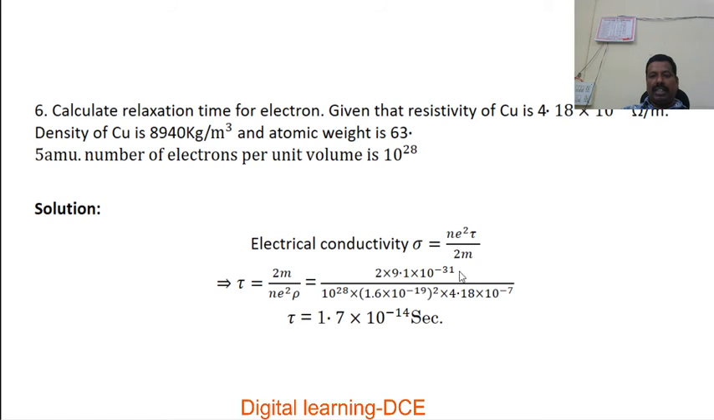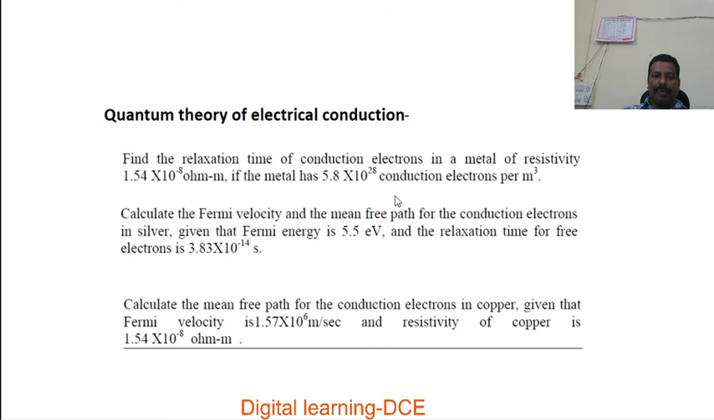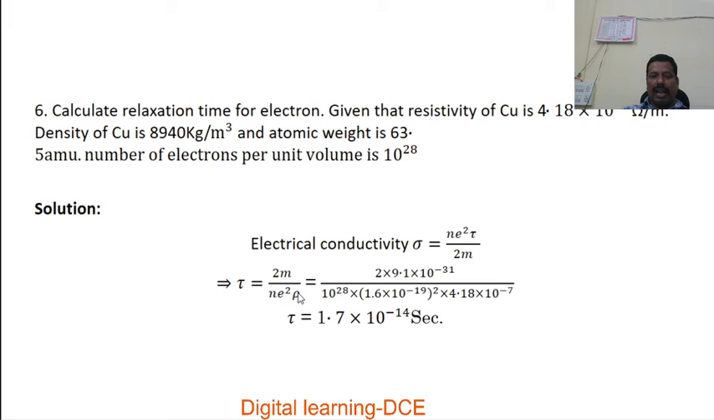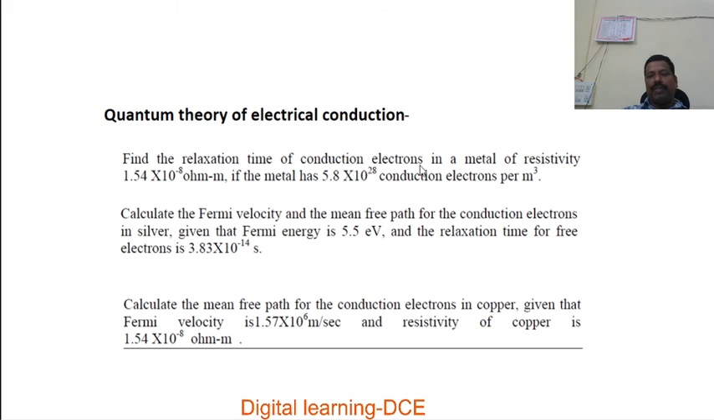There, free electron density n is given. We know the charge of electron and the mass of electron, and the relaxation time should be calculated. Here resistivity rho and n are given, and the mass and charge of electron are known. Using the same formula, we substitute these values and, on simplifying, we get the value of relaxation time.